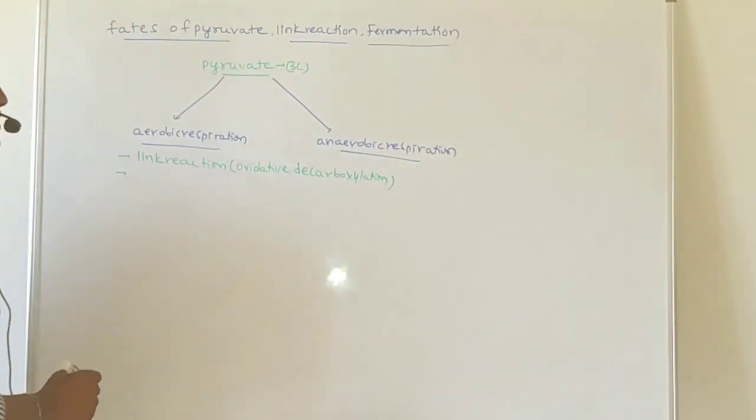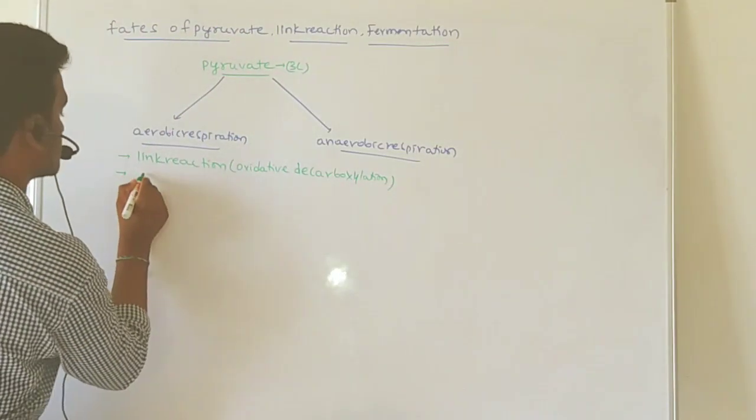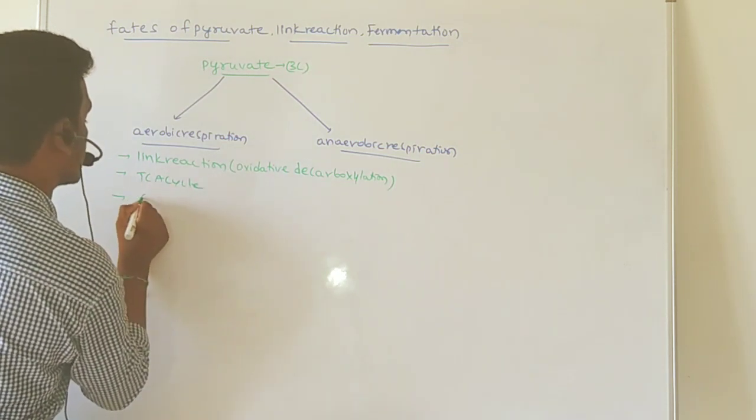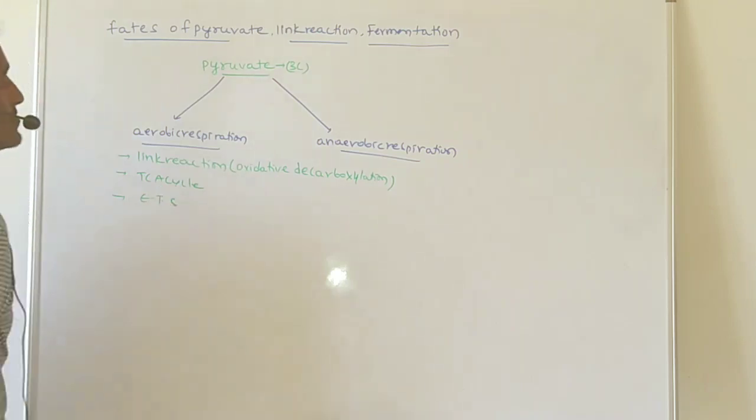The next step is the TCA cycle, and the next one is the electron transport system.